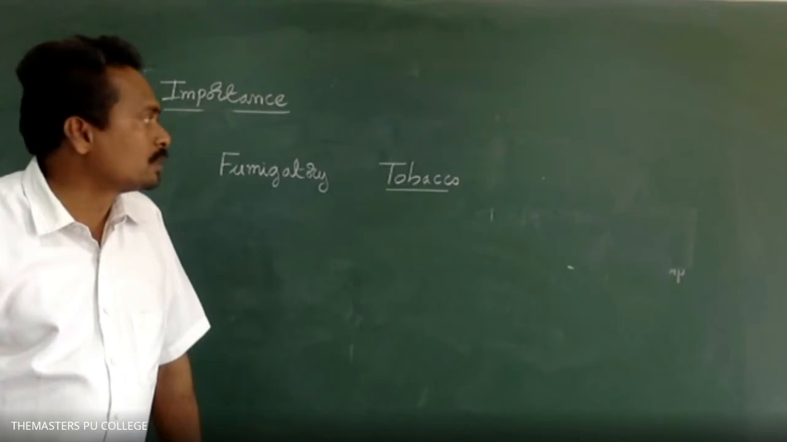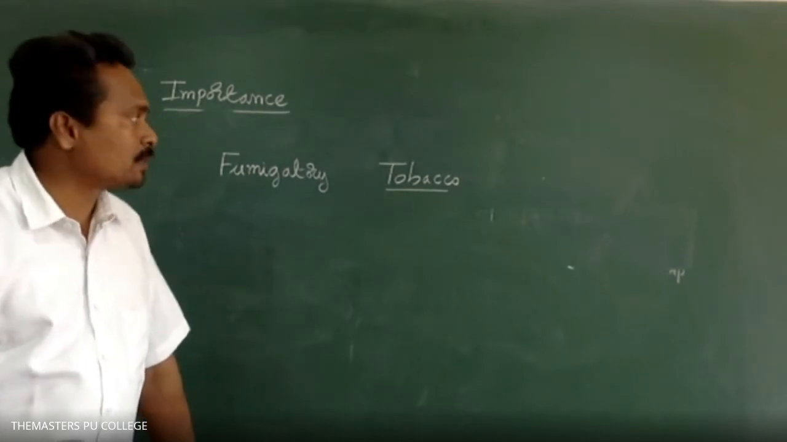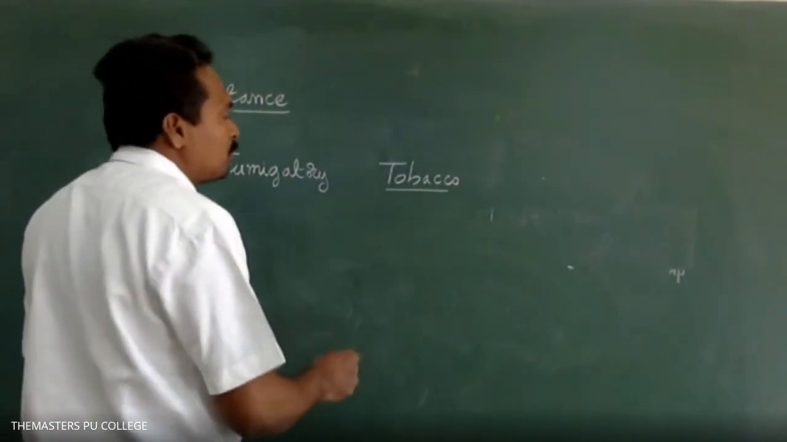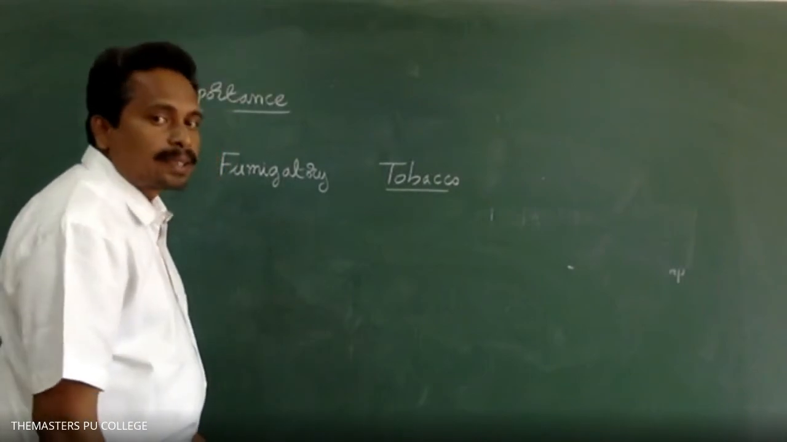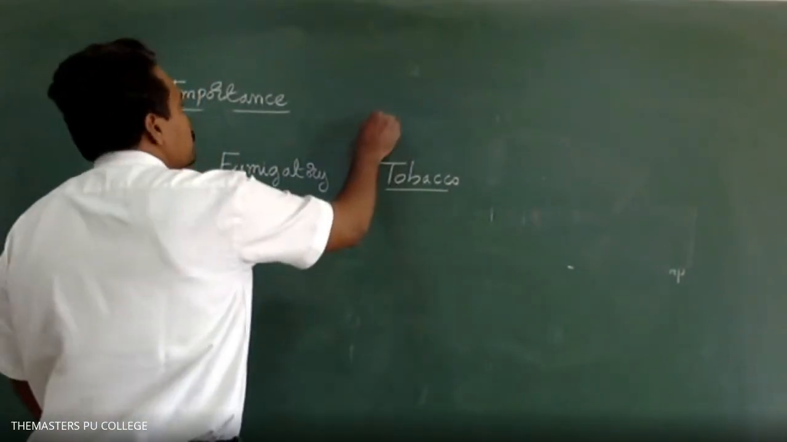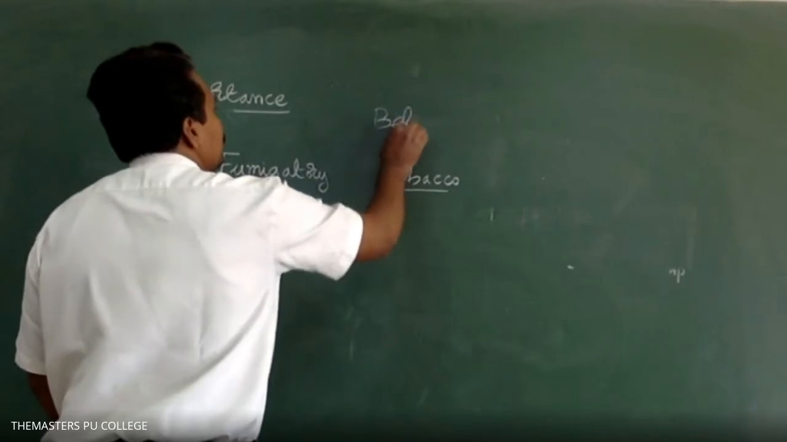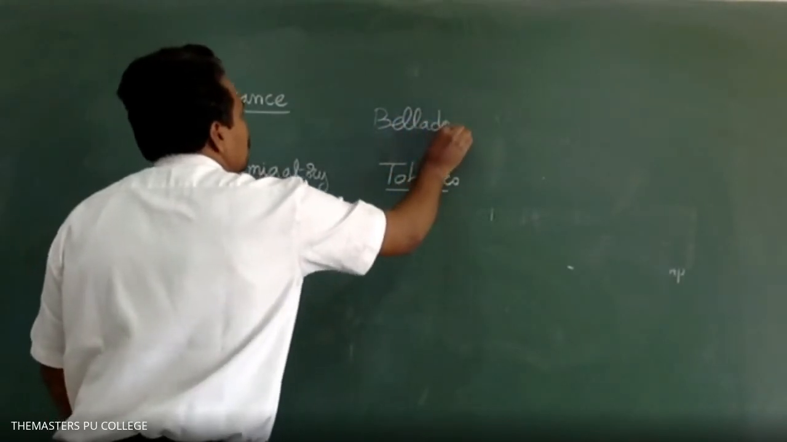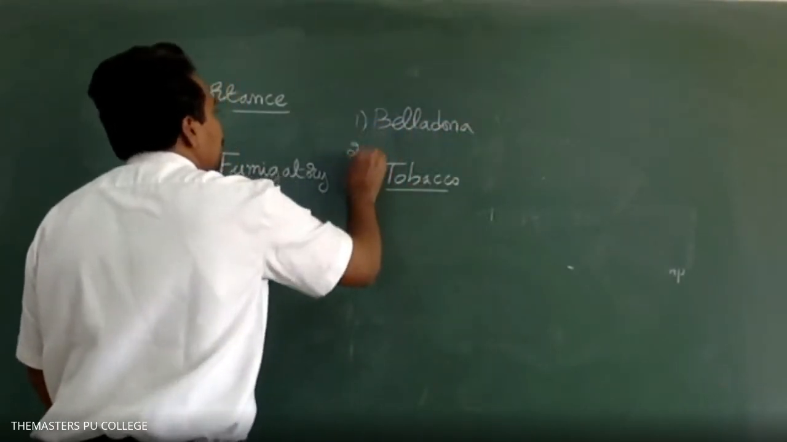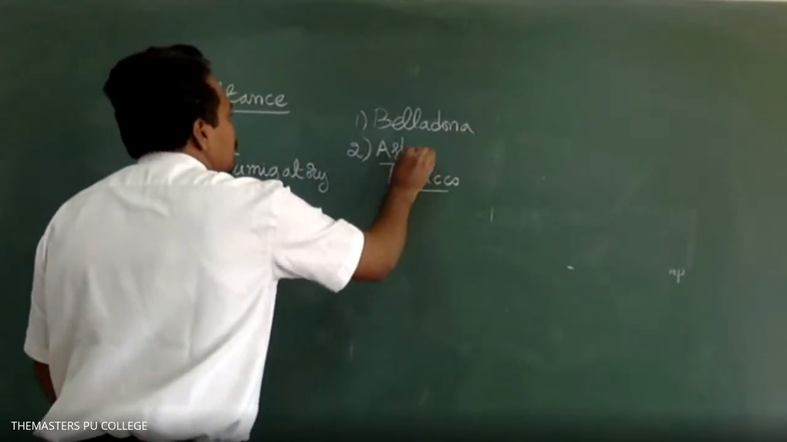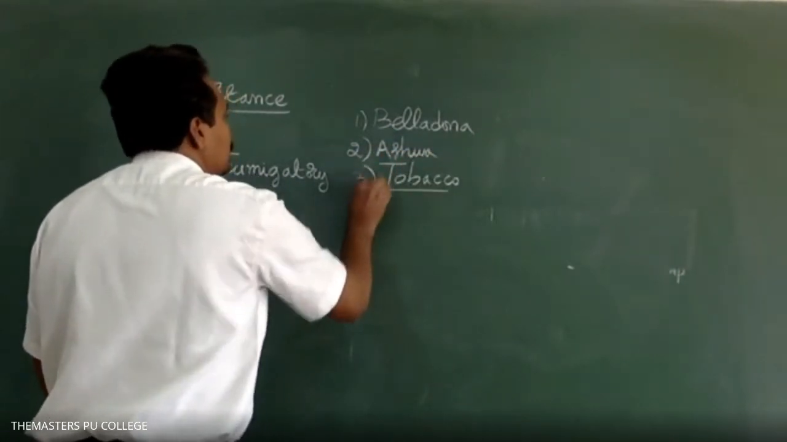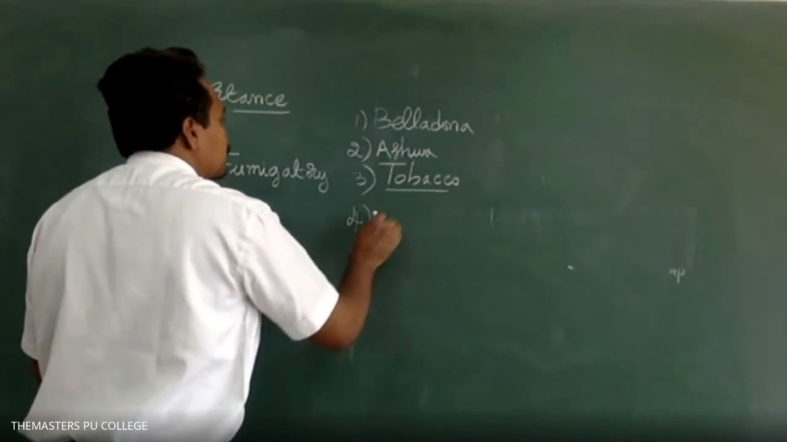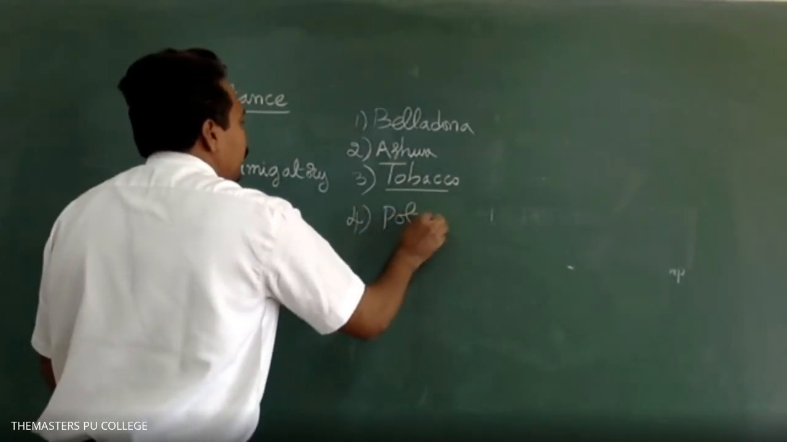Which of the following plants of the Solanaceae family is used as a fumigator? Option 1 is belladonna. Option 2 is ashwagandha. Option 3 is tobacco plant. Option 4 is potato. Option 3, tobacco plant.